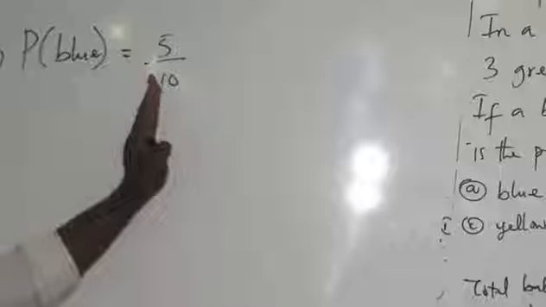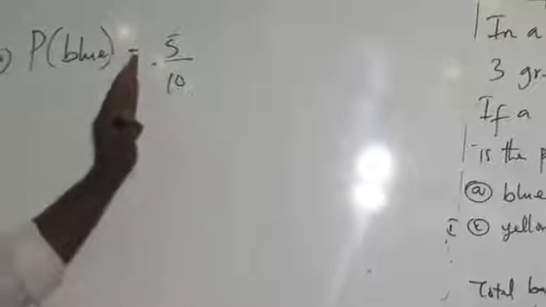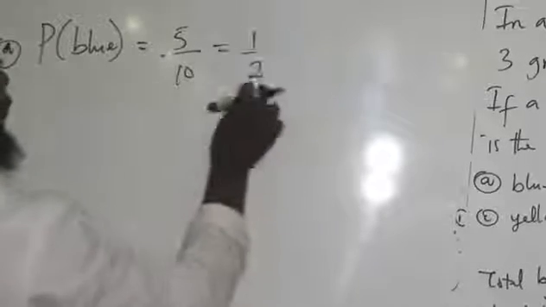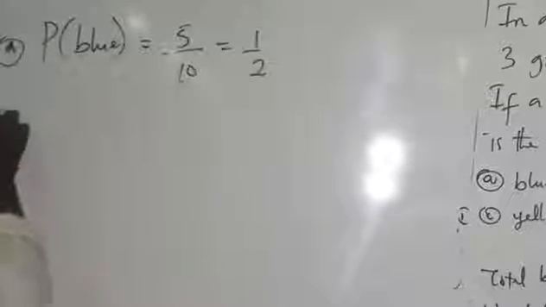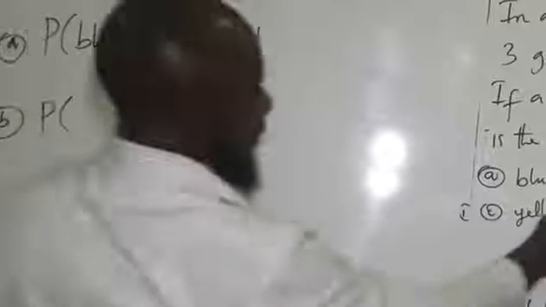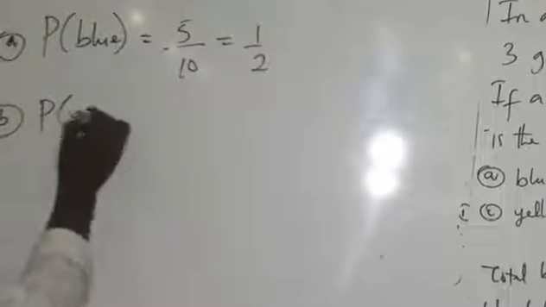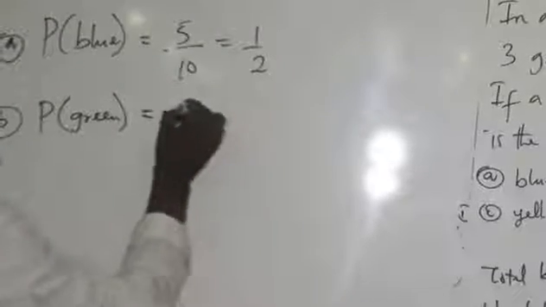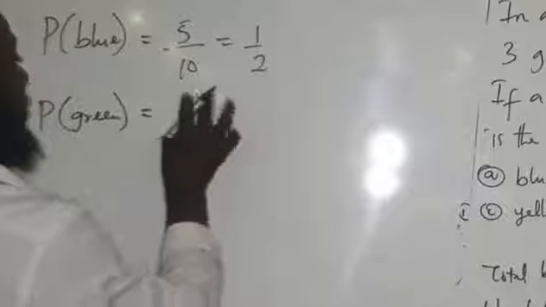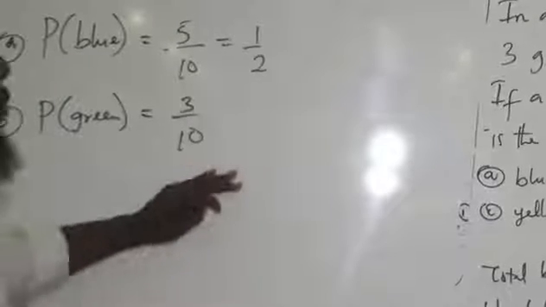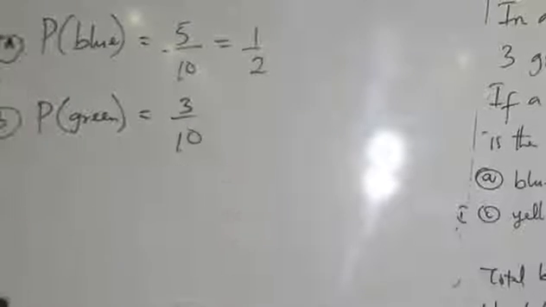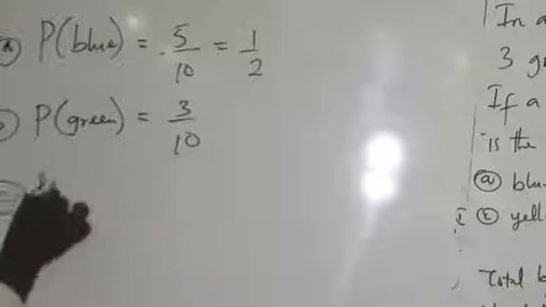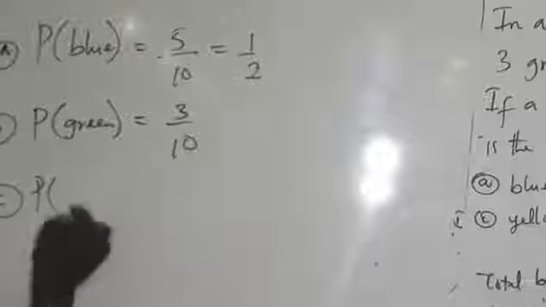But when you have it this way, it's advised that you reduce it to its lowest terms. That will give us 1/2: 5 into 5 is 1, 5 into 10 is 2. That's the answer. Then B, probability of green. How many green balls do we have there? We have 3, out of the total of 10. We can't reduce this, so this is the answer. We leave it this way. I hope I'm making sense. You can see it's probably very simple. Very, very simple. You understand the problem well. So, probability of yellow.